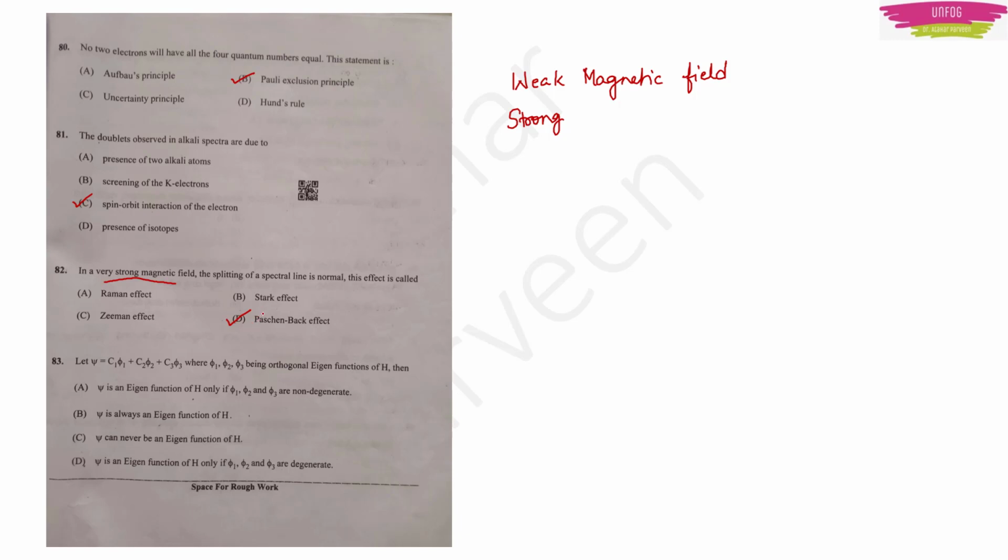Let psi is equal to C1 phi1 plus C2 phi2 plus C3 phi3, where phi1, phi2, phi3 are orthogonal eigenfunctions of H. Then four options are given. Psi is an eigenfunction of H only if phi1, phi2 and phi3 are non-degenerate. Psi is always an eigenfunction of H. Psi can never be an eigenfunction of H. Psi is an eigenfunction of H only if phi1, phi2 and phi3 are degenerate.